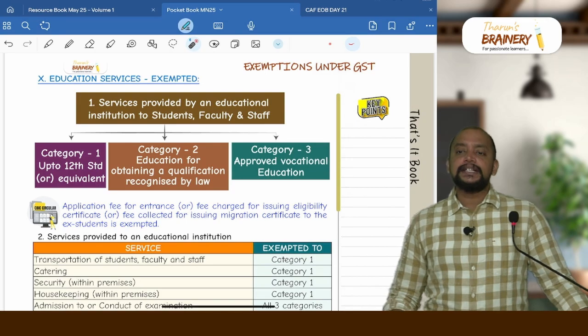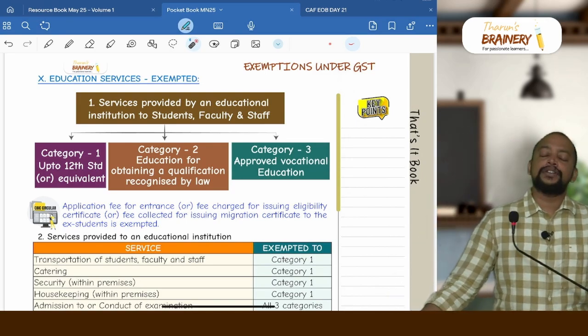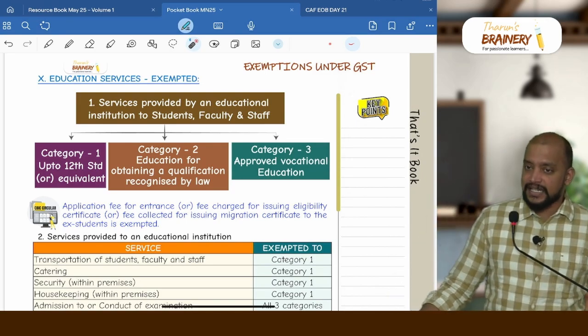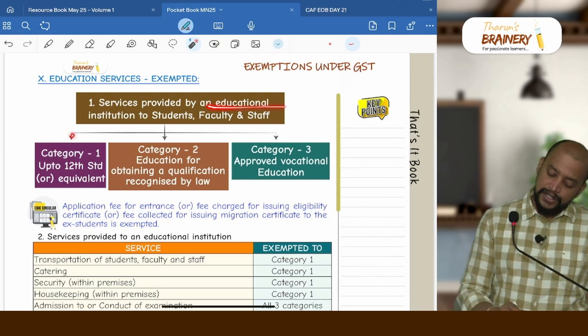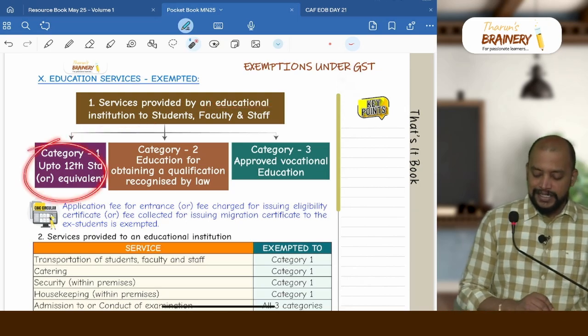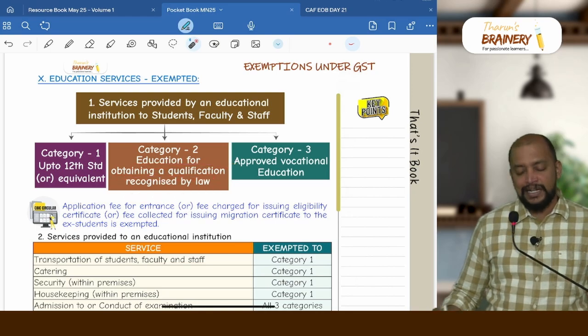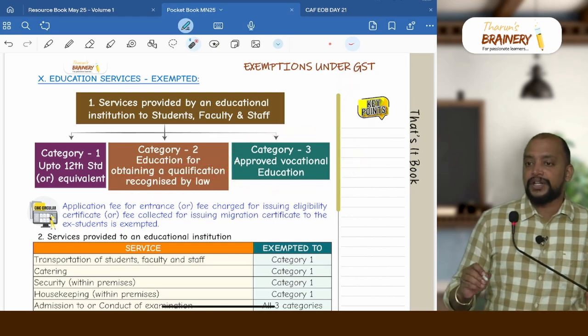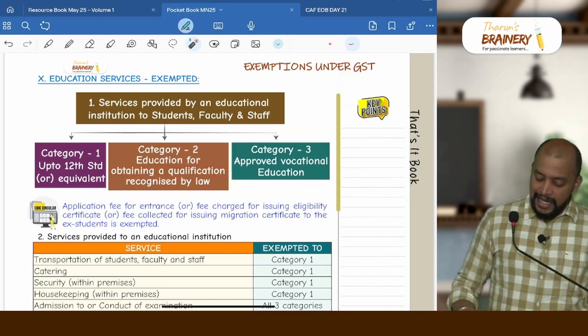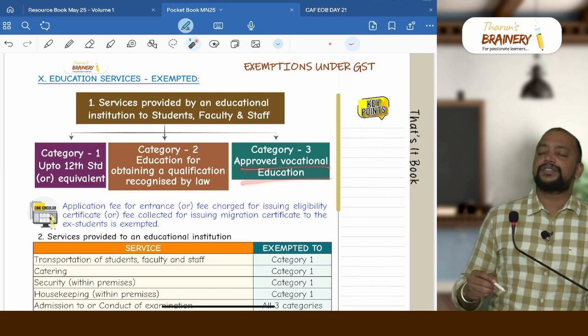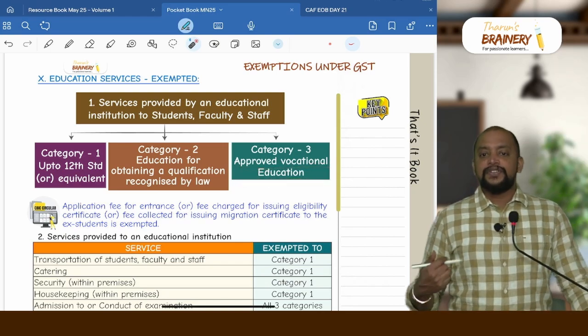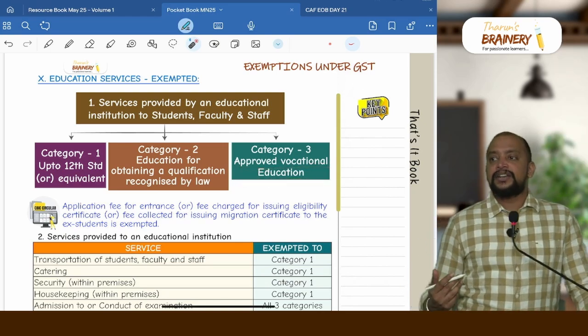First point, any service provided by an educational institution to its students, faculty and staff is exempted. So what is the meaning of educational institution? Category 1, up to 12th standard or equivalent. Category 2, education for obtaining a qualification recognized by law. Category 3, approved vocational education. These are the three.